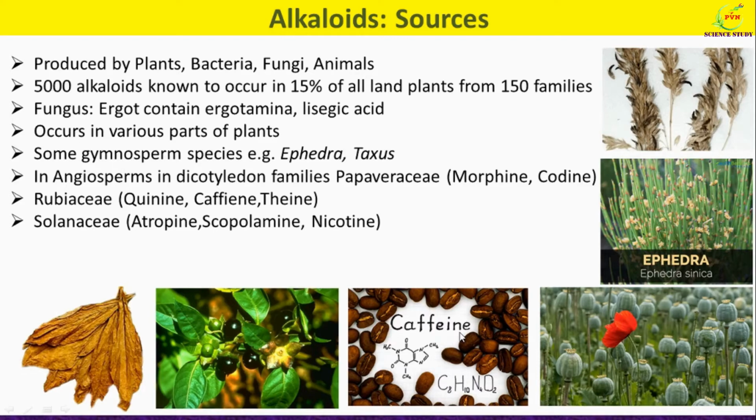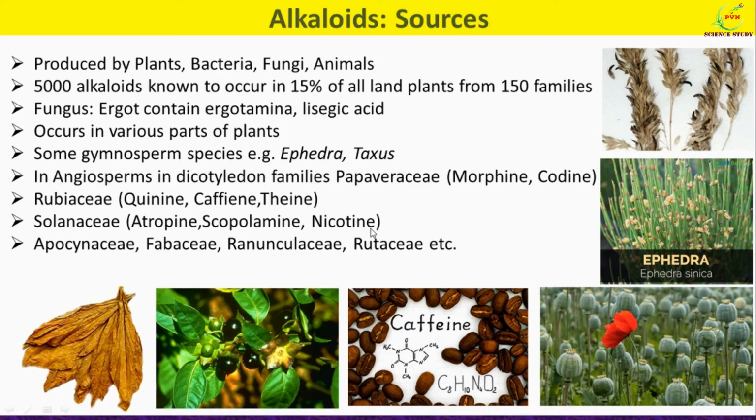Another important family which produces alkaloids is Solanaceae, and the alkaloids produced are atropine as well as scopolamine and nicotine. So this is the diagram which shows the plant Atropa, which produces the alkaloid atropine, and this is the photograph of the tobacco plant which produces the alkaloid nicotine. The botanical name of this plant is Nicotiana tabacum, and it produces the alkaloid nicotine.